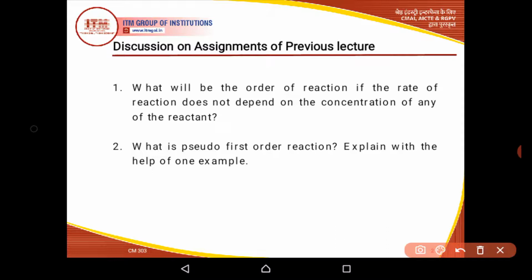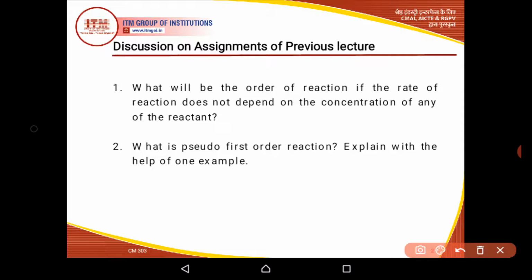But in such reactions, one substance is present in very small quantity; during the hydrolysis, ester is present in very small quantity as compared to water.